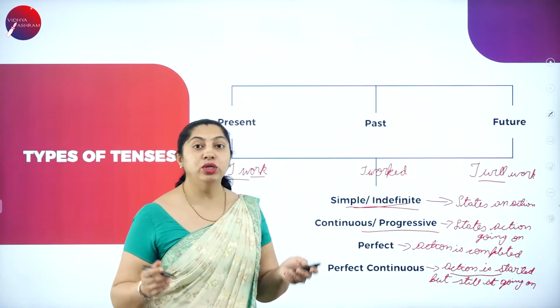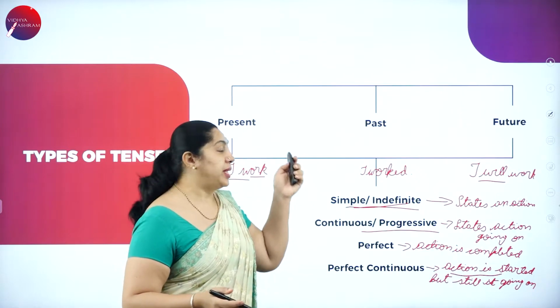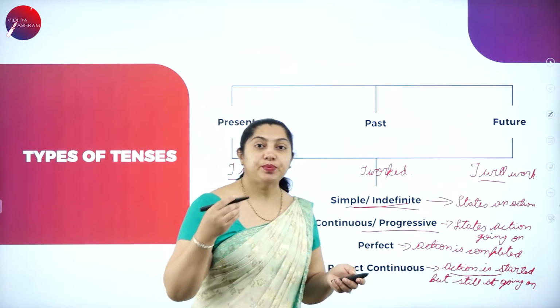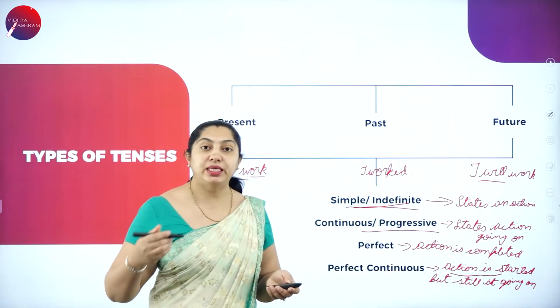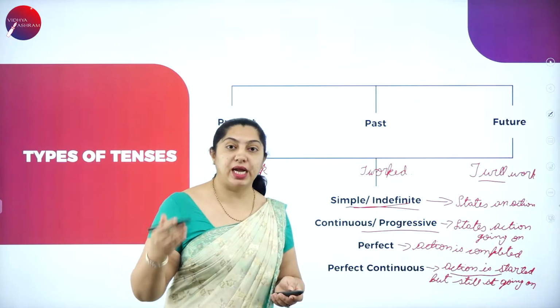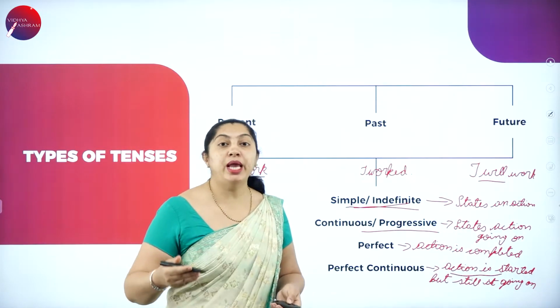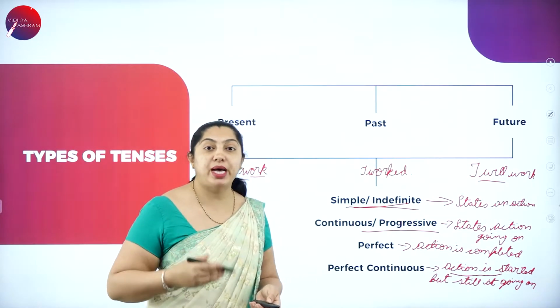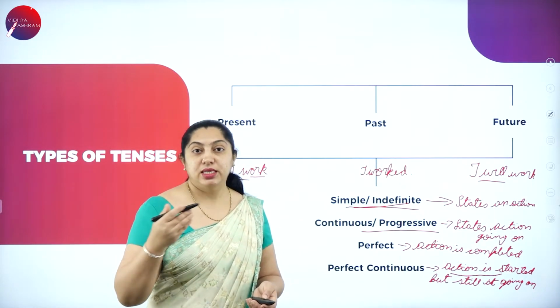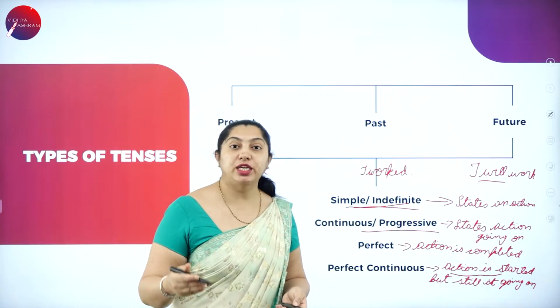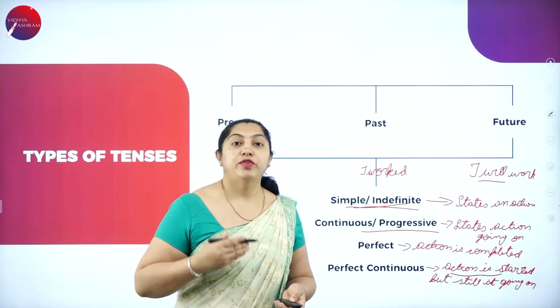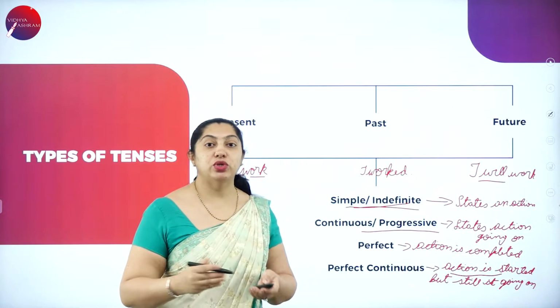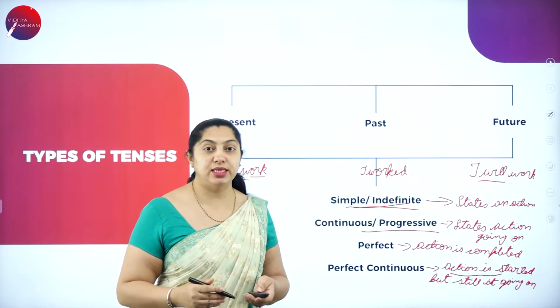As I told, there are 12 tenses. Present tense: simple present, present continuous, present perfect continuous. In a similar way, simple past, past continuous, past perfect continuous. Simple future, future continuous, future perfect continuous. So these are the 12 tenses.